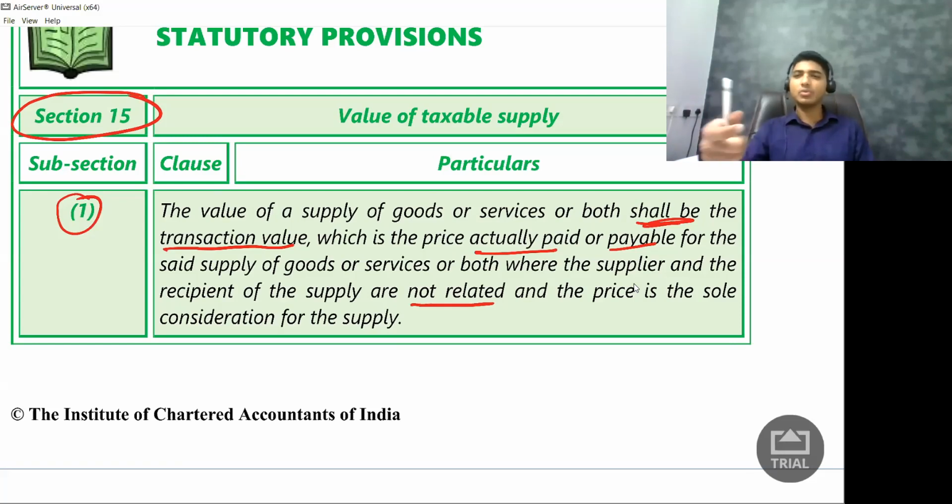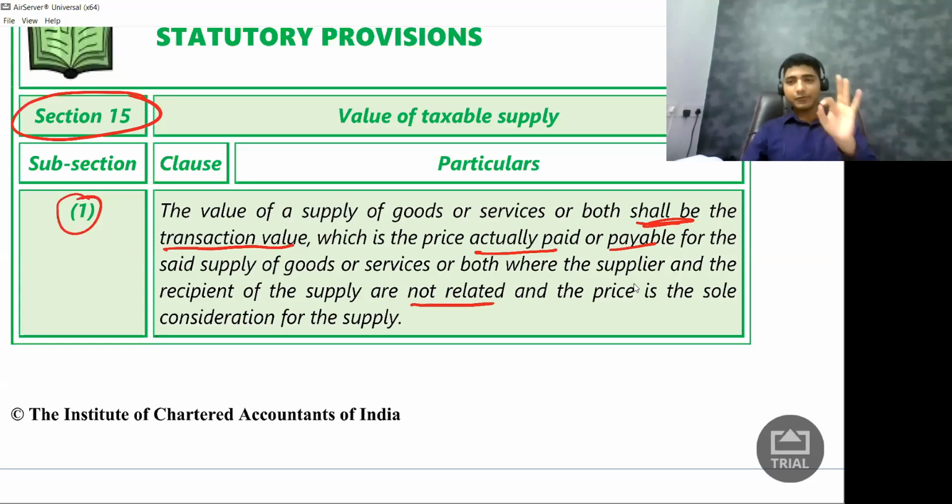For example, let us say we are family members. Let us say that I have a son, and my son comes to my shop and says, Dad, give me one calculator. So I will say, all right, take this calculator, give me 10 rupees. In this case, should I pay GST on 10 rupees? Answer is no. Then on what value should I pay GST? Well, that is not part of your syllabus.